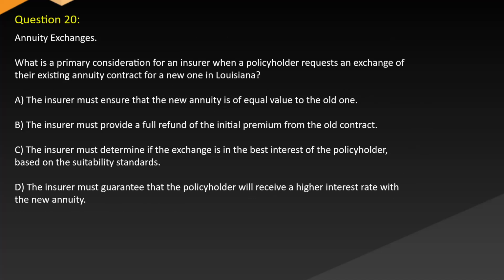Question 20. Annuity exchanges. What is a primary consideration for an insurer when a policyholder requests an exchange of their existing annuity contract for a new one in Louisiana? A. The insurer must ensure that the new annuity is of equal value to the old one. B. The insurer must provide a full refund of the initial premium from the old contract. C. The insurer must determine if the exchange is in the best interest of the policyholder based on the suitability standards. D. The insurer must guarantee that the policyholder will receive a higher interest rate with the new annuity.